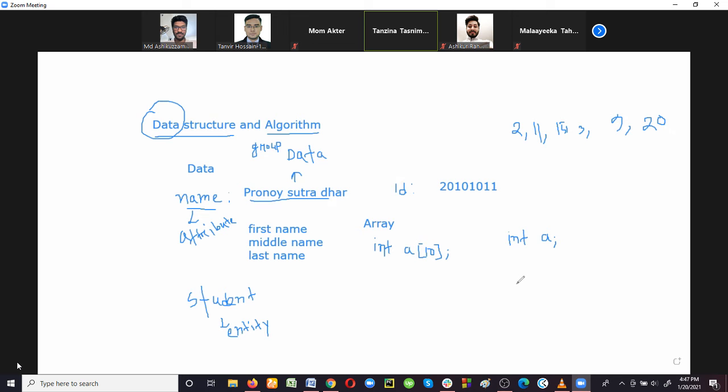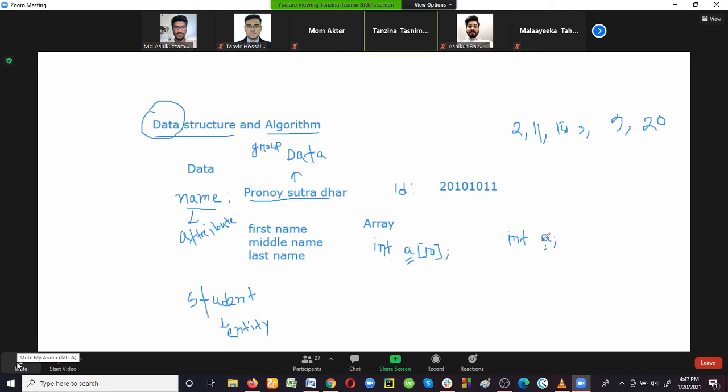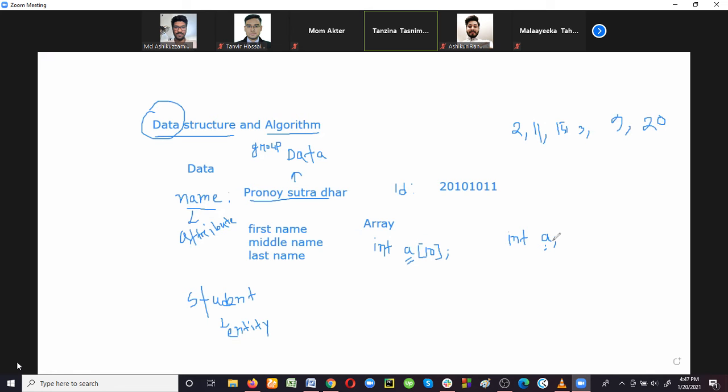First one is array variable. Very good. So the first one is array variable. This a[10] is array variable, and this a is a single variable, right? So this integer a, this variable a can store some integer type data. It can store only one data at a time, isn't it? Integer type means this variable a can store only the whole number, such as 1, 2, 3, 4. It cannot store the fractional number, such as 2.5, 3.0, right?